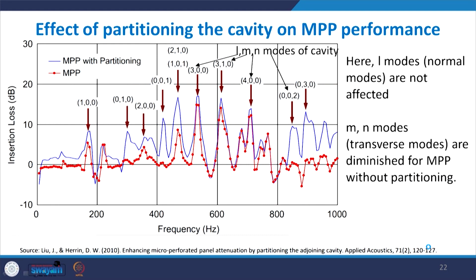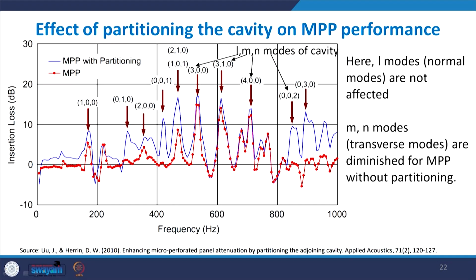The same researchers, Liu and Herin, wanted to find out why partitioning a cavity improves the performance. In the same graph they measured the various peaks, which correspond to these individual modes. What you see is that when the cavity is not partitioned, or is kept the same, then all the transverse modes, like this one, are diminished.